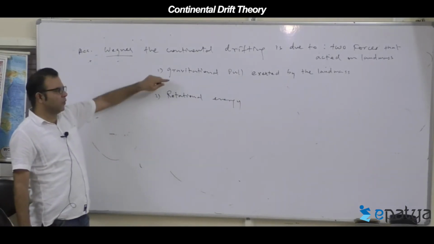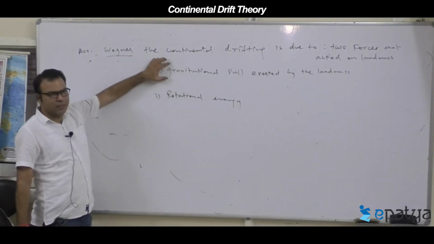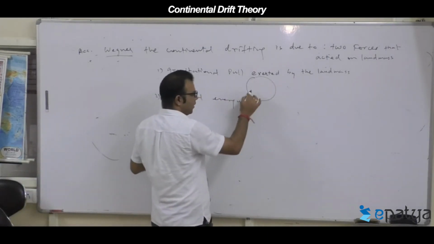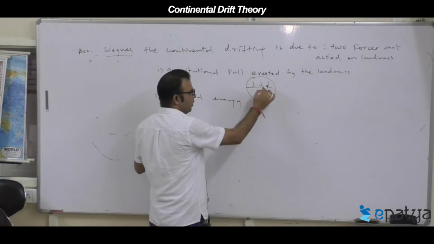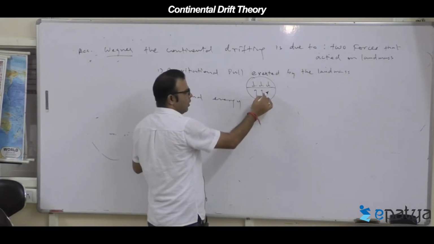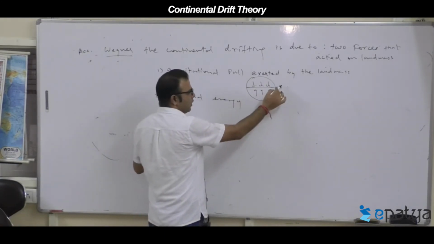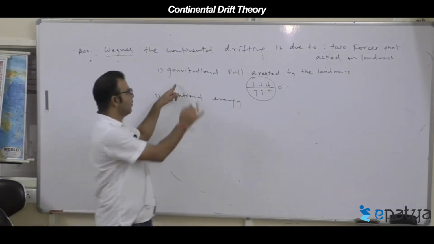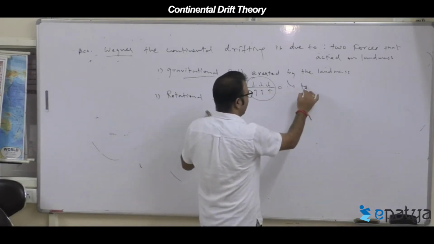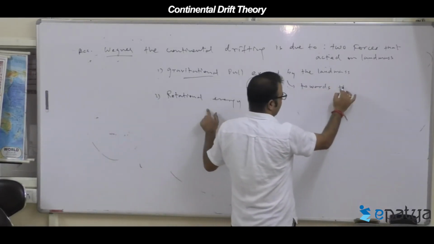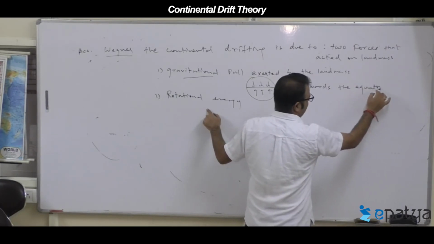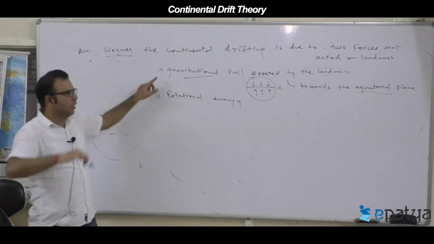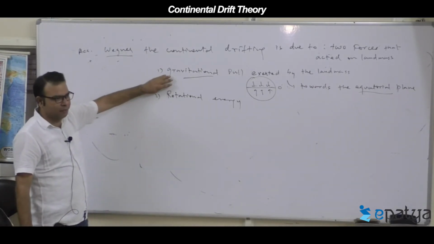Due to gravity, he said, the center of gravity is towards the equatorial region or towards the center. So all the land mass, because of the gravitational pull, acted towards the equator. That is why all the land mass shifted towards the equatorial plane. That is the reason given by him, which is wrong.